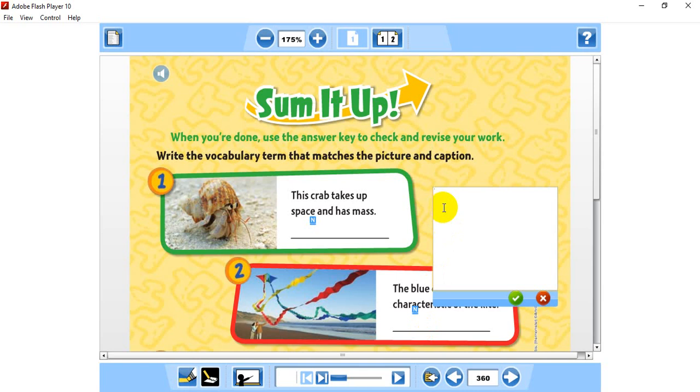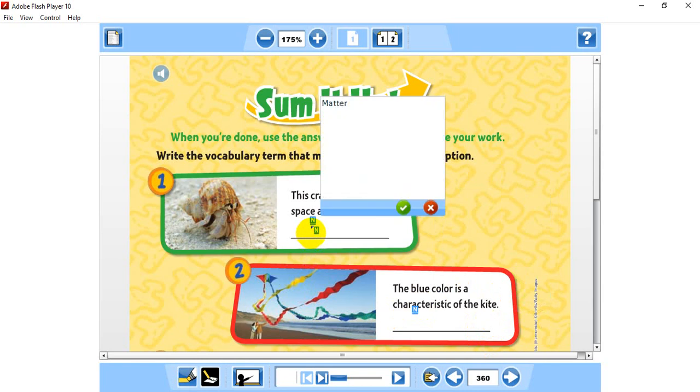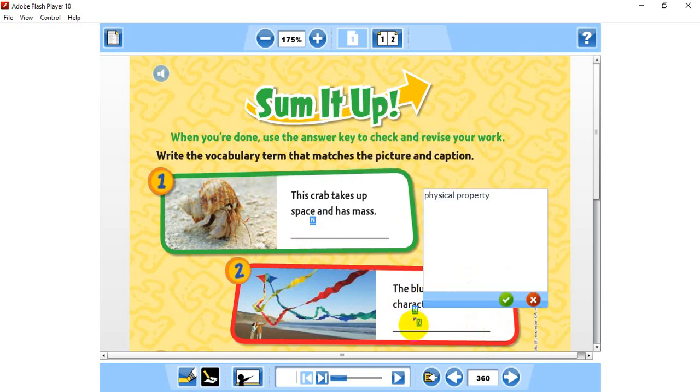Try to remember before I write it. Physical what? Property. Okay guys, physical property. This is the answer for the second one. So the first one is matter, and the second one is physical property.